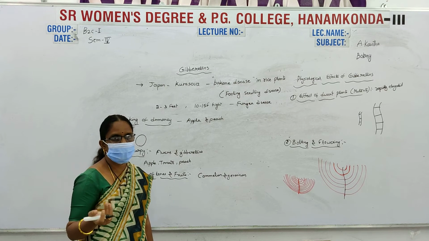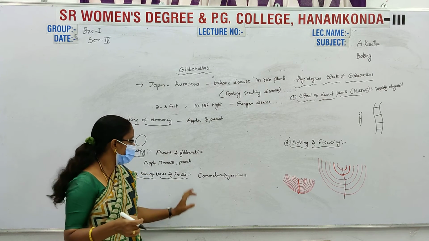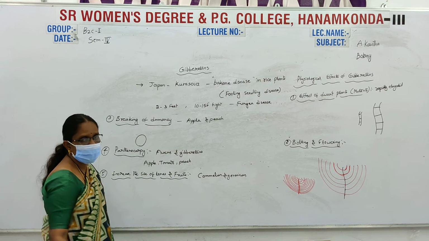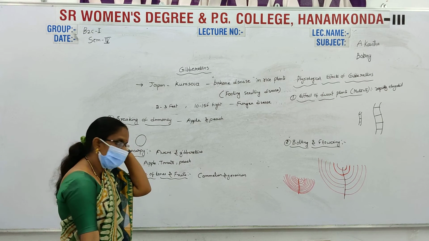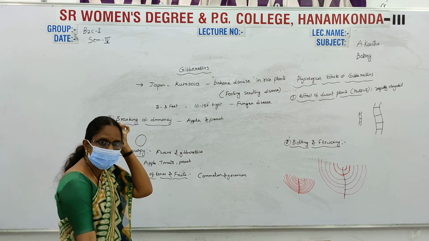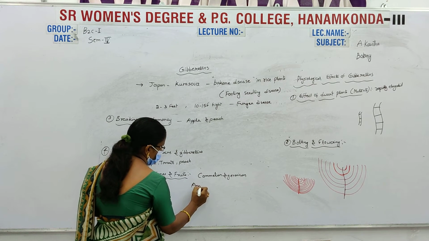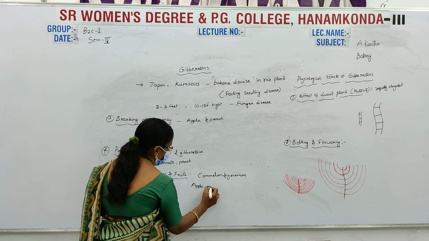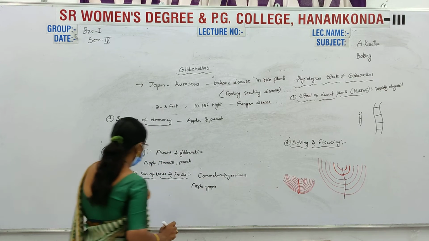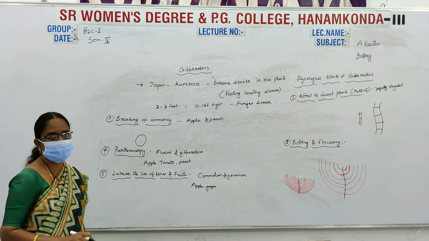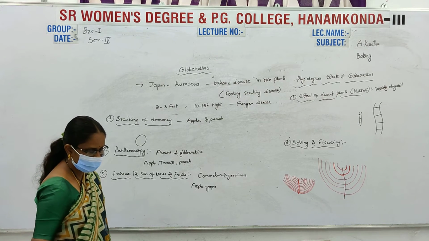The plants' leaf size is increased and the fruit size is also increased. Examples are chameleon, geranium, apple, and grapes. These are examples of increasing the size of leaves and fruits.